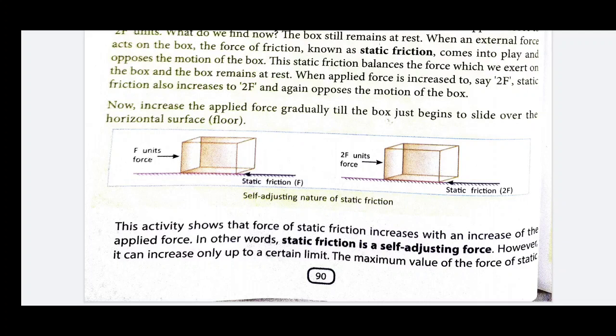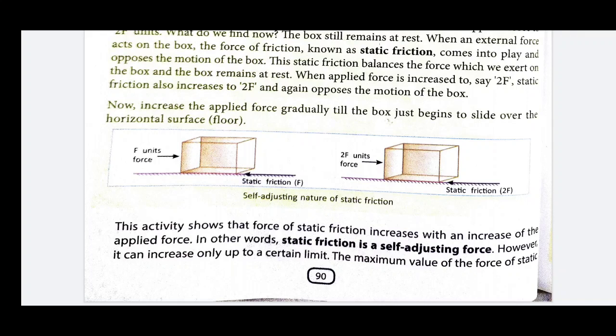Now three boys come and they apply the force 3F in order to move the car, but the car is again stationary. In this situation, the force of friction is 3F, which counterbalances the force applied by the three boys.